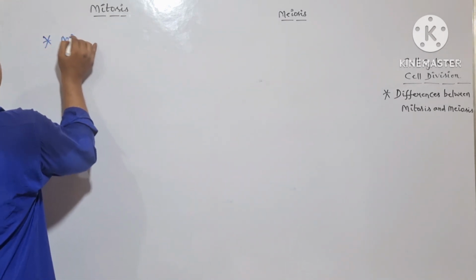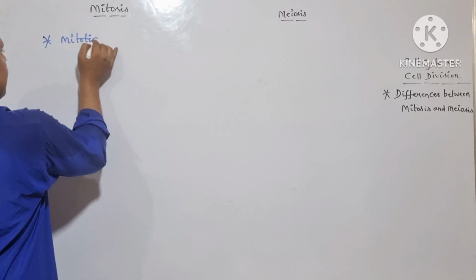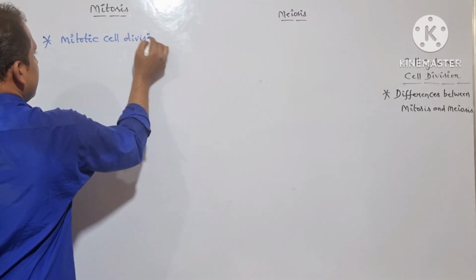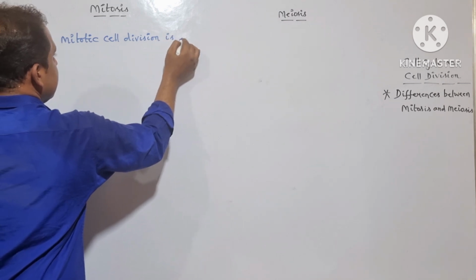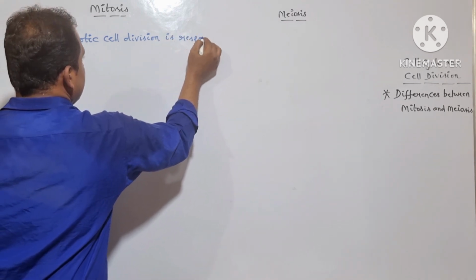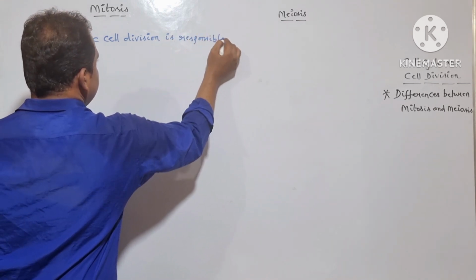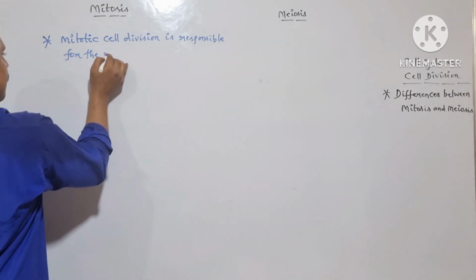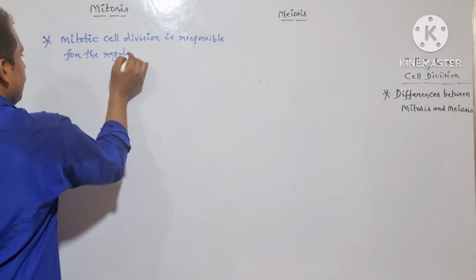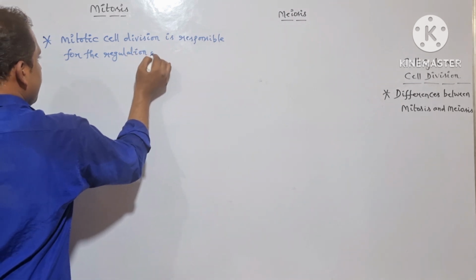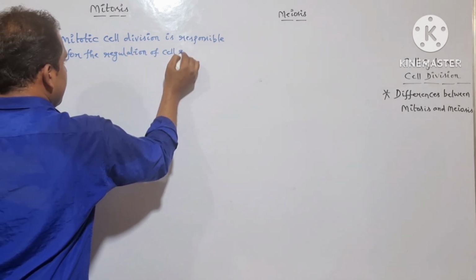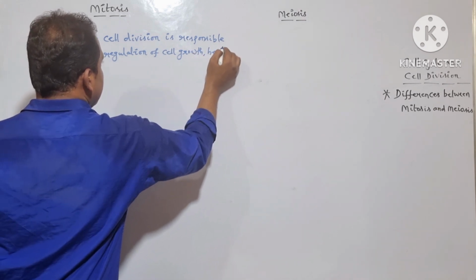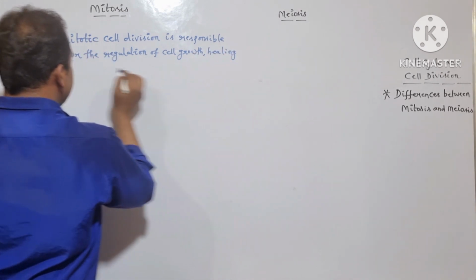Mitotic cell division is responsible for the regulation of cell growth, healing and DNA repair.